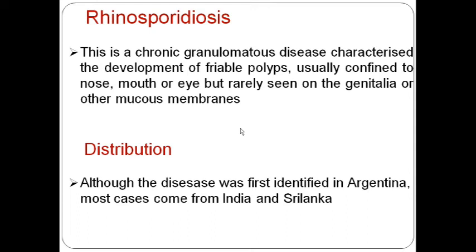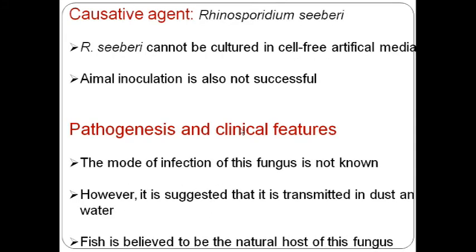So one thing we have to remember, rhinosporidiosis usually involves the mucous membranes, usually in the eyes, in the nose, in the mouth. I think this has also been covered in your ENT classes. Now distribution is usually seen in tropical countries like India, Brazil, Argentina, Sri Lanka, all these tropical countries. Okay, and the causative agent of rhinosporidiosis is Rhinosporidium seeberi.